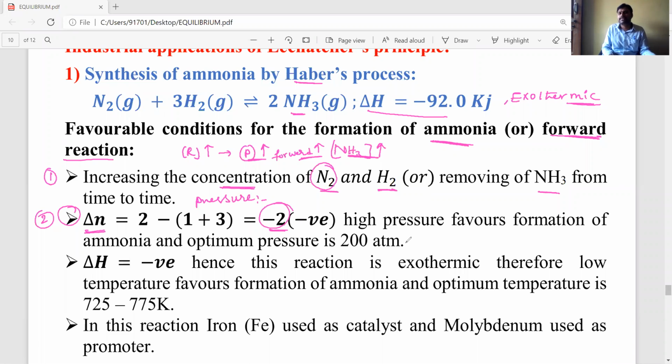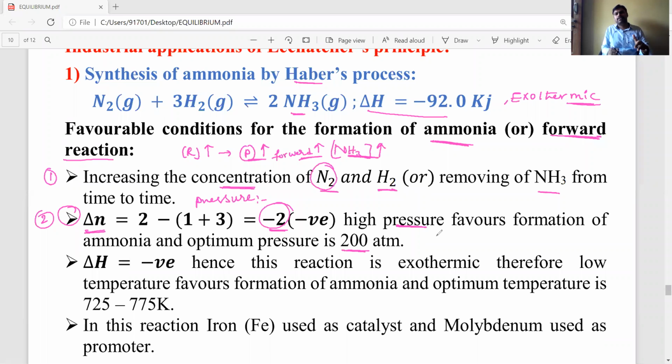Delta N is negative, which means that if you increase the pressure, high pressure is favorable for the formation of products, or high pressure is favorable for the forward reaction. So high pressure is required. How much optimum pressure? That value is exactly 200 atmosphere pressure is sufficient. So optimum pressure is 200 atmosphere. High pressure is favorable for the formation of ammonia.